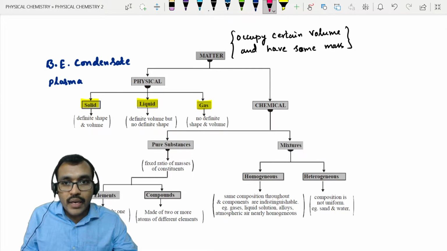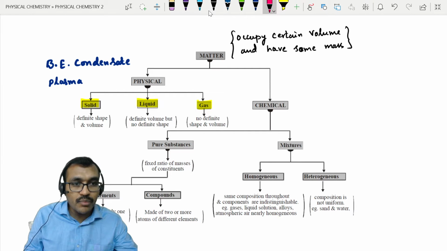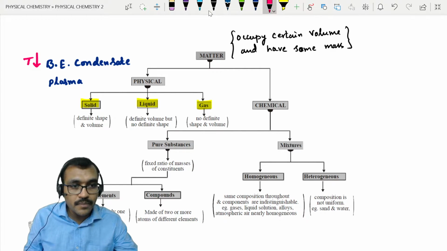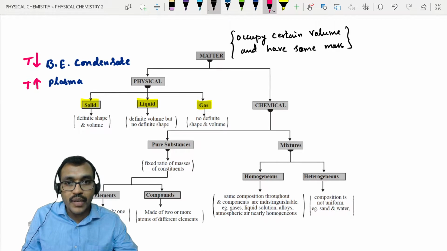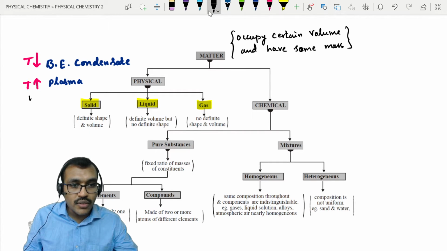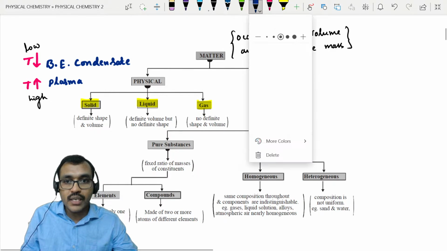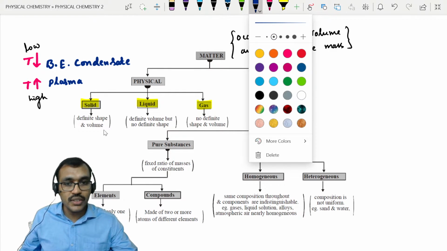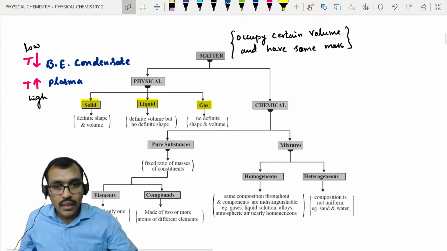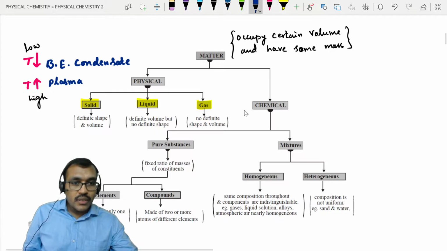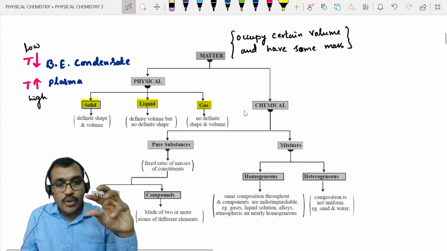At extremely low temperatures, you will have Bose-Einstein condensate state. At extremely high temperatures, we will have plasma state, right? So plasma exists at high temperatures and Bose-Einstein condensate exists at low temperatures. Now, already you know that solids have certain shape and occupy certain volume.